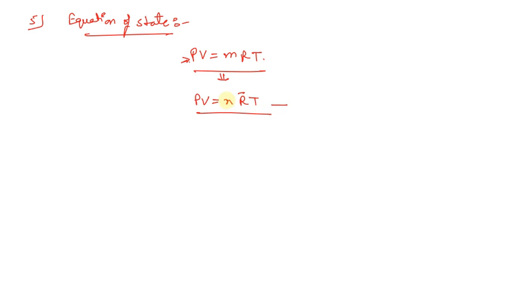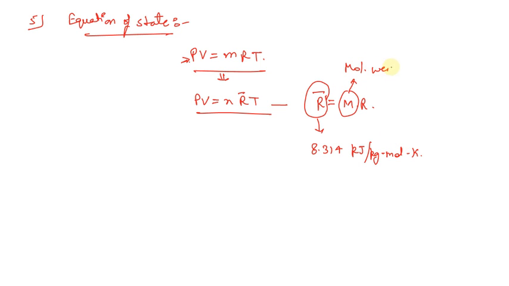But now what is n? n represents the number of moles, and R bar equals capital M into R, where the value of R bar equals 8.314 kilojoule per kg mole Kelvin, M represents the molecular weight, and R represents the gas characteristic constant. So this is what the relation is.